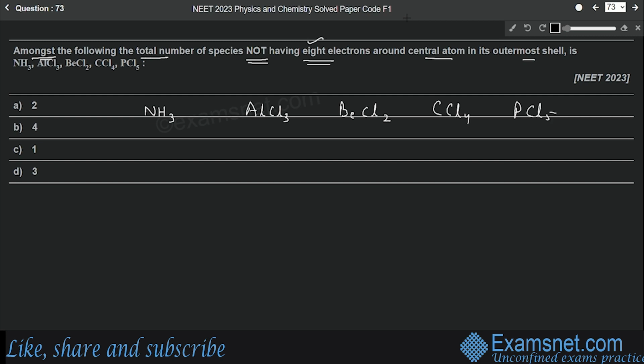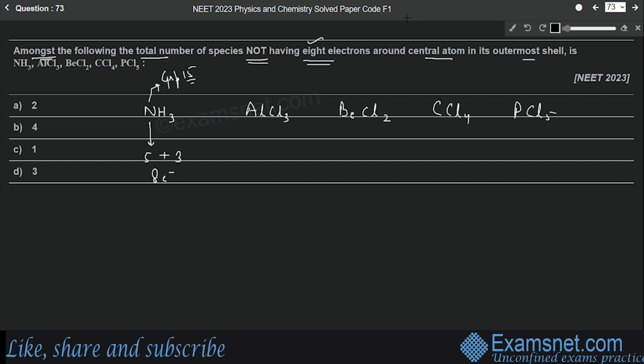The first one, nitrogen, is the central atom and it belongs to group 15. So how many electrons will be there in the outermost shell of nitrogen? 5 electrons, plus there are 3 hydrogens, so 3 electrons of hydrogens will also be shared with nitrogen. So there will be 5 plus 3, that is 8 electrons around nitrogen in ammonia.